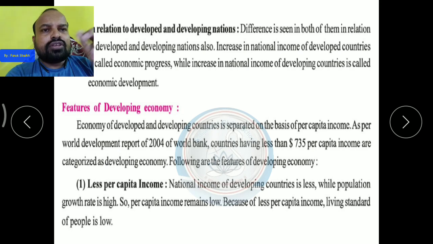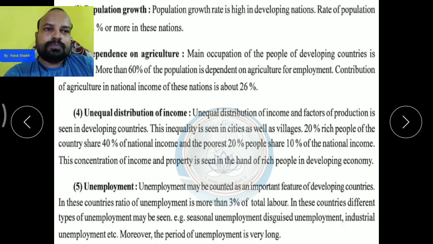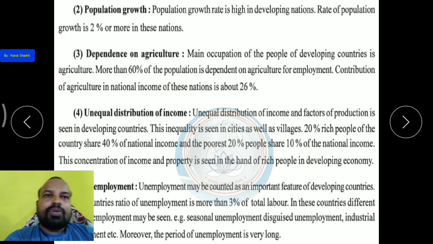तो धीरे धीरे वो कम ही होता जाता है. So that is why the living standard of people is very low. Population growth. Second, all these points you should memorize. Okay, first point about the economic features is less per capita income. Second is population growth. Population growth rate is high in developing nations. The rate of population growth is 2 percent or more in these countries.